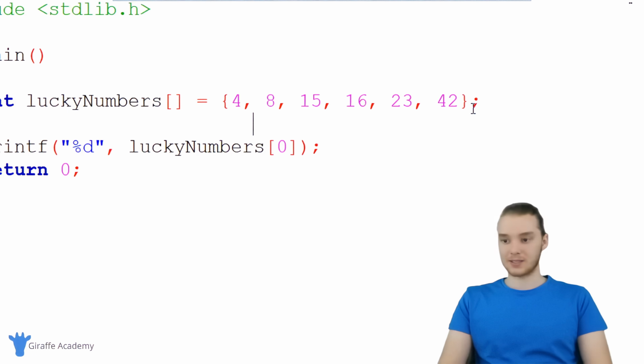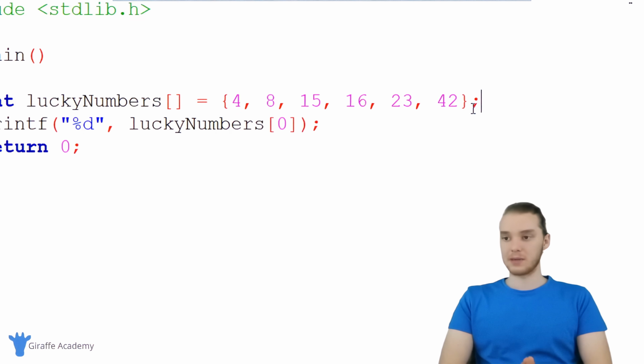If I was going to write out indexes, I would say 4 is at index position 0, this 8 is at index position 1, this 15 is at index position 2, 16 is at index position 3, etc. That allows me to access all of these elements inside of the array individually. I could print them out just by referring to the index inside of these square brackets.